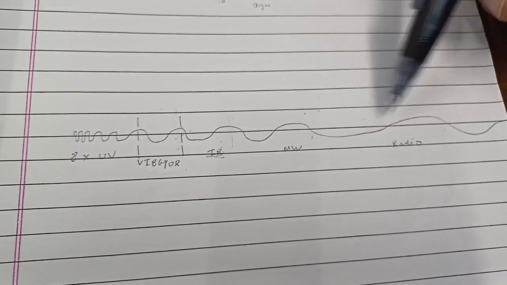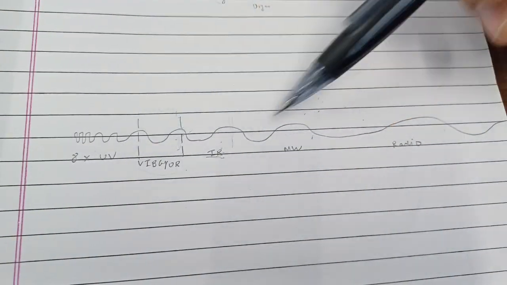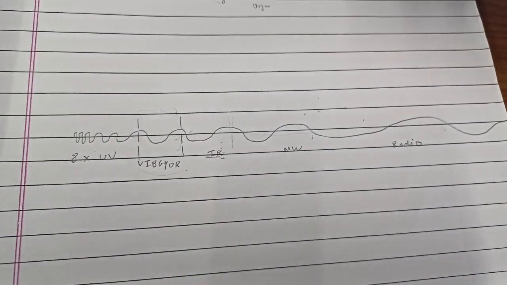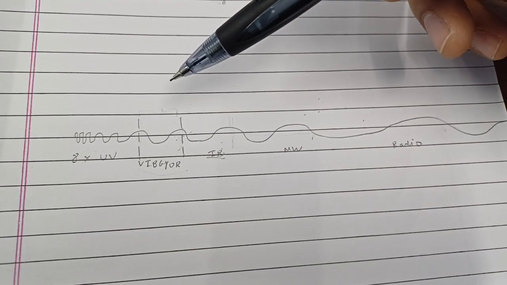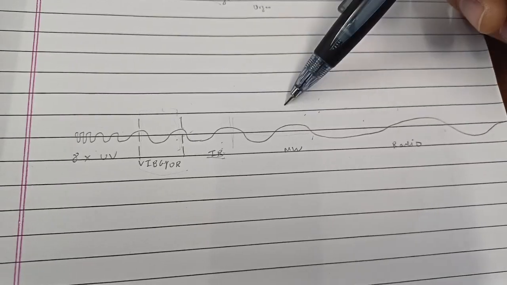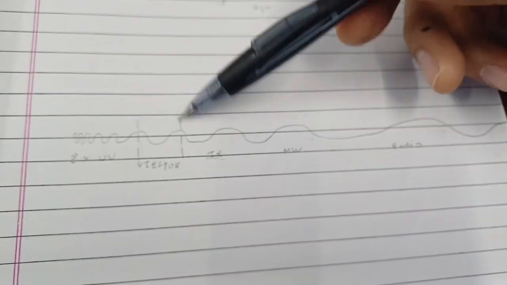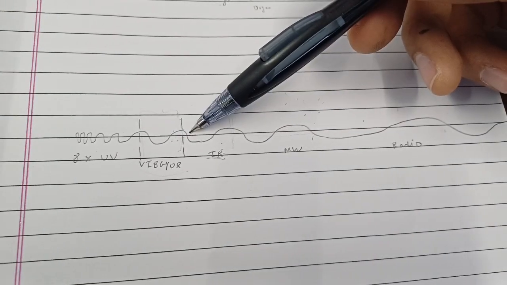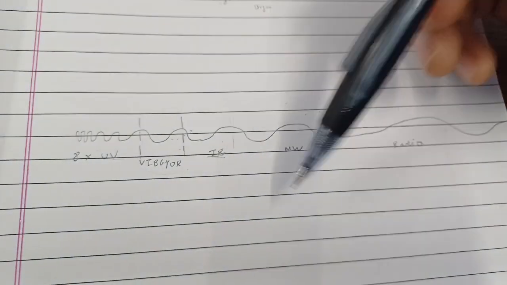Microwaves, radio waves have large wavelengths. Gamma rays have the smallest wavelength. Then we have X-rays. More about this in chapter 6. But one thing is very common to all of them. All of them travel at the speed of 3 into 10 raised to 8 meters per second in vacuum or in air. All of them obey the laws of reflection, refraction, diffraction, etc. Just like light does. It's just that we can see only light. Some insects like bees can even see ultraviolet. That is where they are attracted towards the violet bulbs.